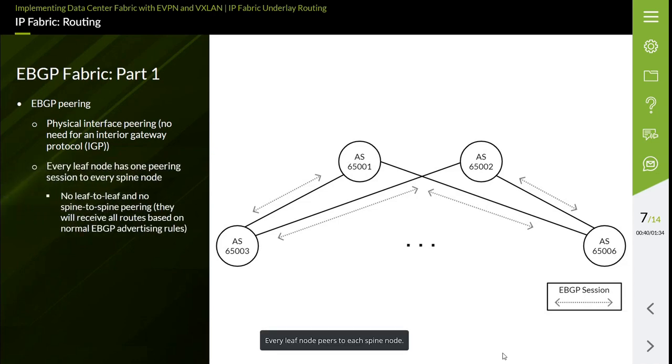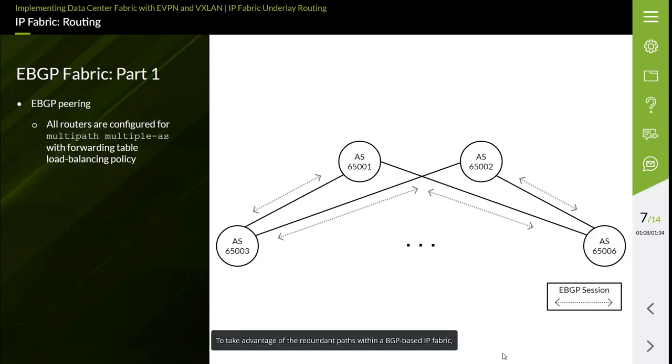Every leaf node peers to each spine node. Since BGP peering sessions mirror the physical topology, there is no BGP peering session between leaf nodes. Leaf nodes receive routing information through the peering session to the spine nodes. By default, if a route to the same destination is received from two different BGP peers which belong to different autonomous systems, or ASs, only one of the routes will be selected as active in the routing table.